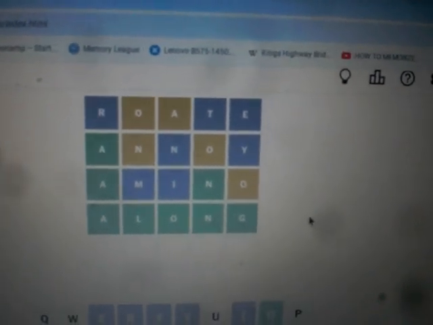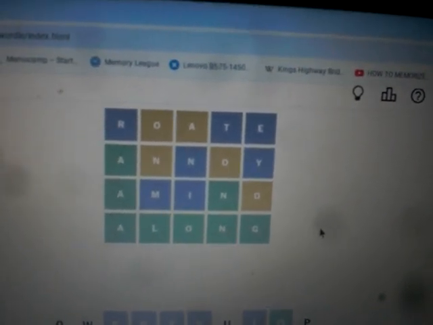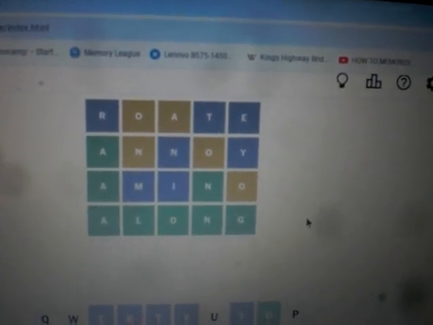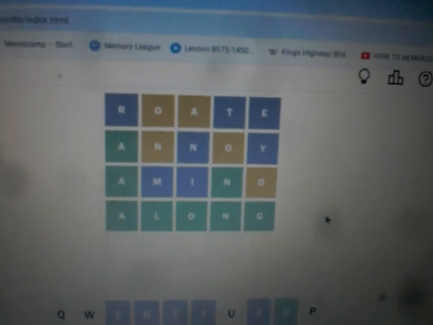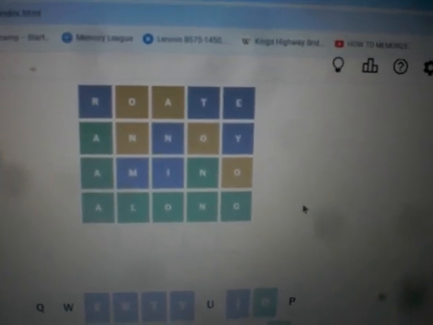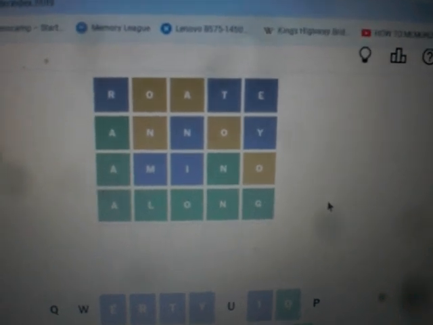So, okay, yesterday's word I'll give away in 5, 4, 3, 2, 1, was noisy. Noisy. And I used rote in the first guess, and my next 3 letters up were N, O and I, so it just worked out really nicely.